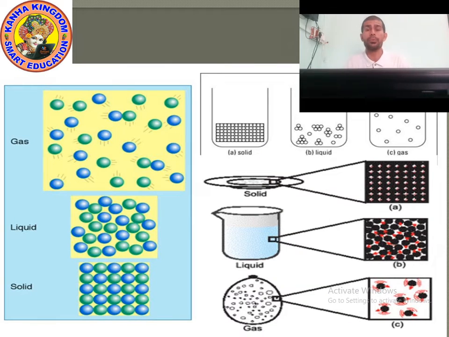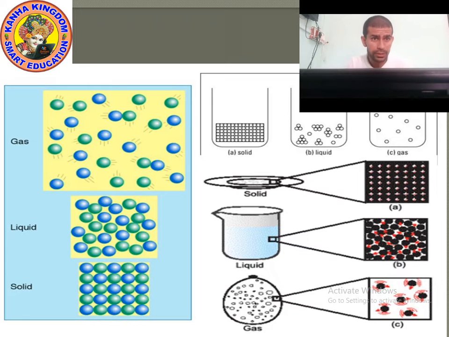Okay, kids. Now look at the picture and tell me the properties of solid. Can you see the picture of particles of solid? As you can see, particles of solid are very near; they are closely, tightly packed. So property number 1: in solids, particles are tightly or closely packed.